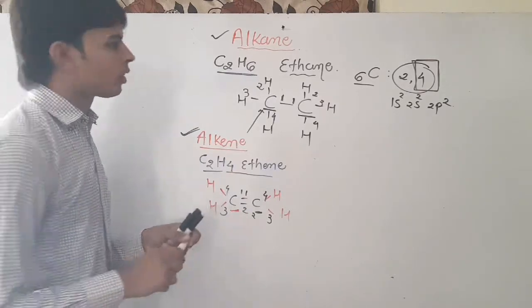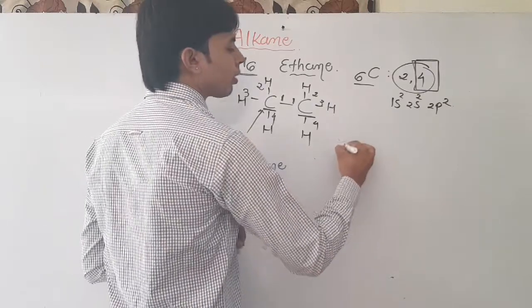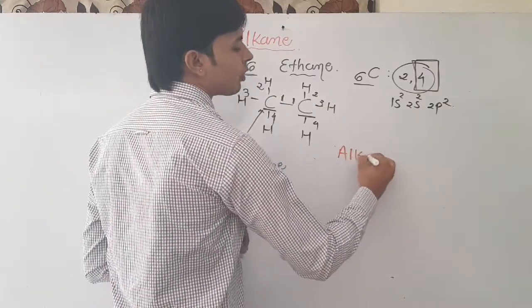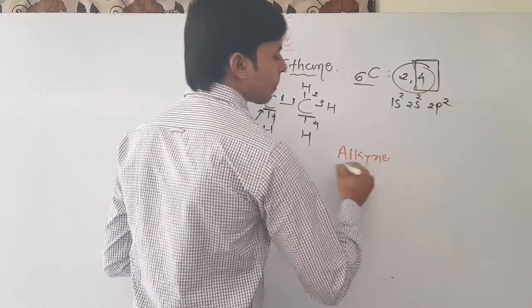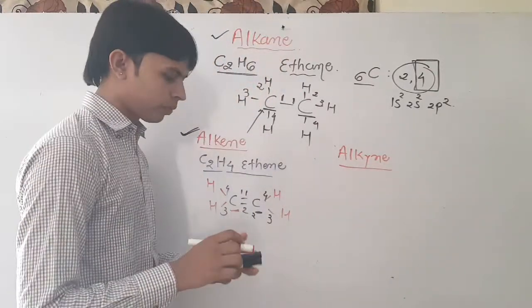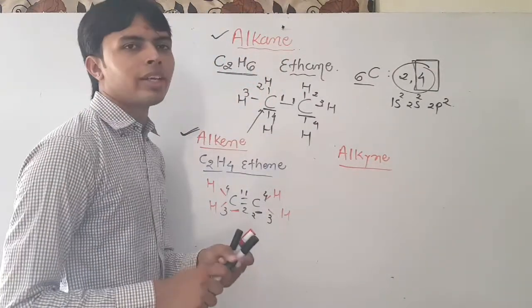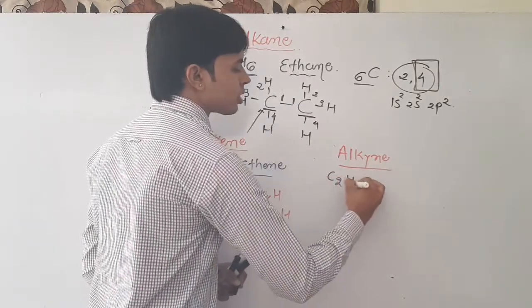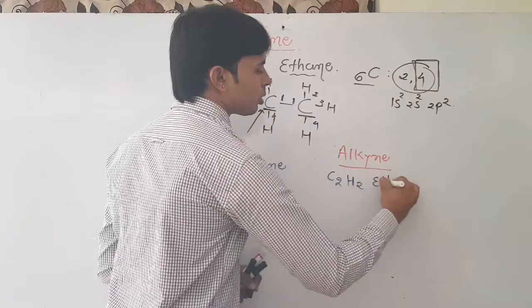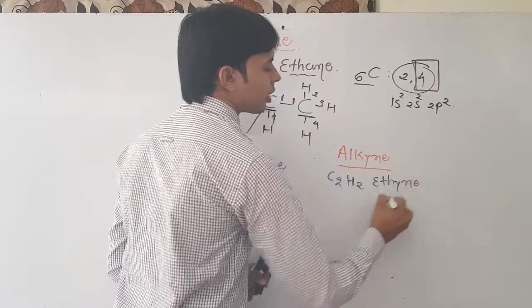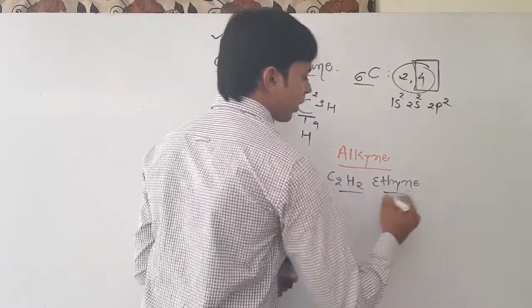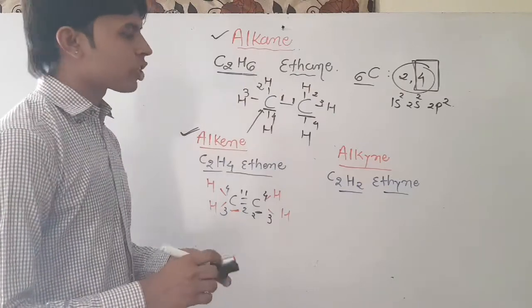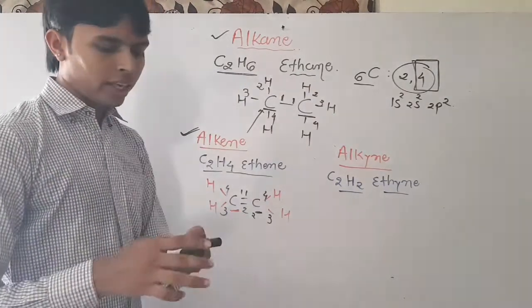Now the last one, alkyne. We show the example of C2H2, ethyne. Let's draw the structure of ethyne.